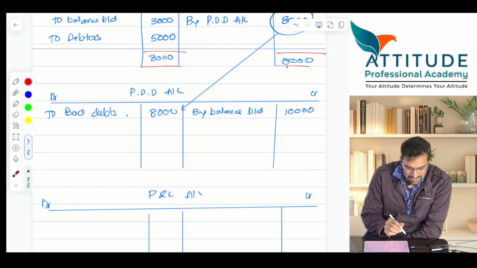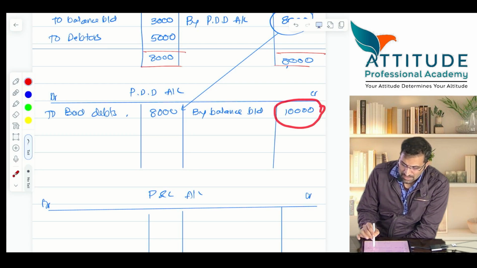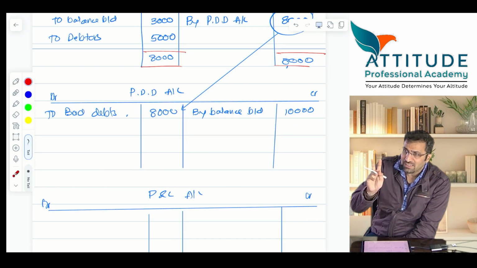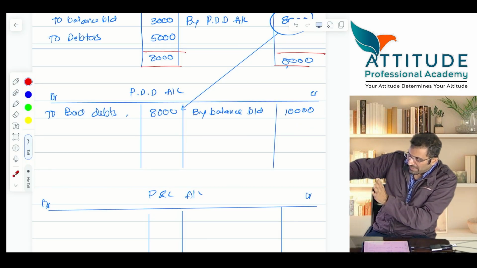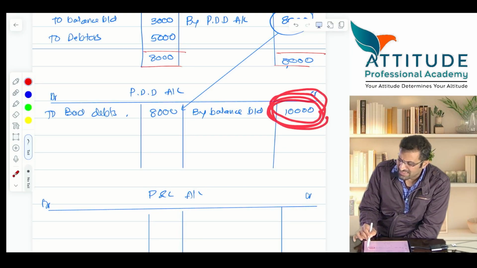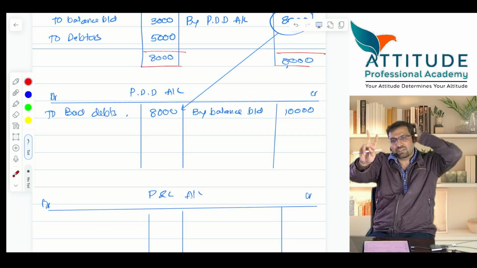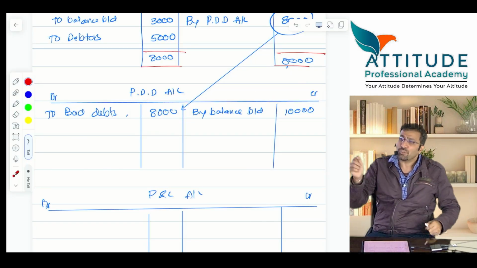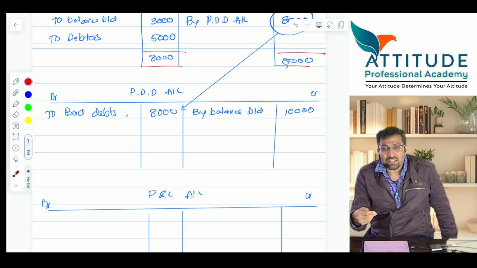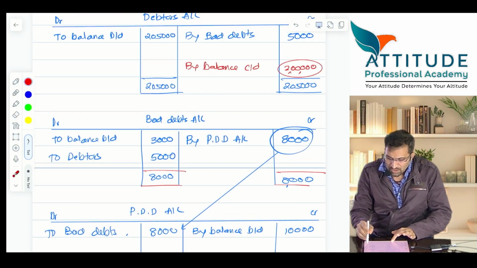Now wait, come back to PDD. Now I'll ask you a question, please answer. Opening provision is how much? 10,000. Bad debts adjusted is how much? 8,000. Still there is an excess of how much? 2,000. So provision is still showing an excess balance of 2,000, which is obviously a credit balance, because credit balance is heavier. PDD will show a credit balance of how much? 2,000. Now tell me, how much should you maintain? You should not maintain 2,000, you should maintain how much? 20,000, because 10% on closing debtors. Closing debtors is 2 lakhs.